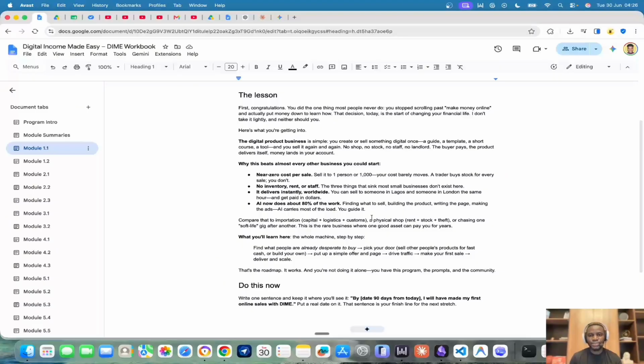It is basically very simple. You create or sell something digital, something that you can sell in the online space. It could be a guide, a template, a course like this, a tool. It could be anything that you deliver online to people. It could also be a service that you have.